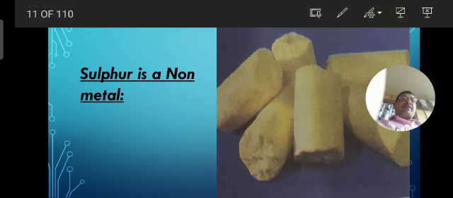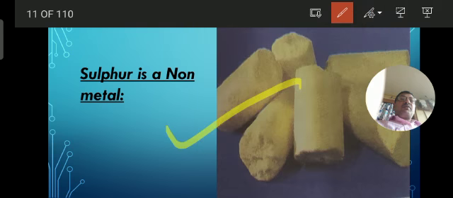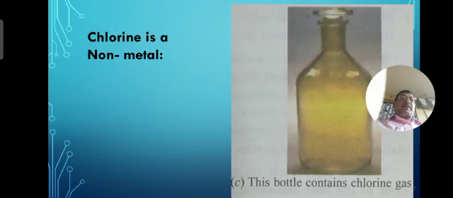You might have seen this sulfur in the laboratory. Yes or no? It is a non-metal which can be made into powder easily, but metals cannot be powdered easily. So this is another quality, or property, found in non-metals.